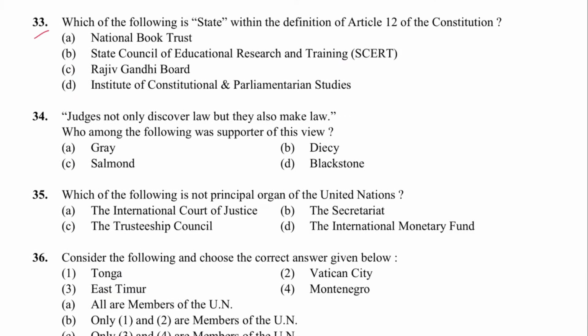Next 33. Which of the following is a state within the meaning of Article 12? National Book Trust, yes. SCERT, no. Rajiv Gandhi, no. If it were NCERT, it would be a state. And then Institute of Constitutional and Parliamentary Studies, no. So A is the answer.